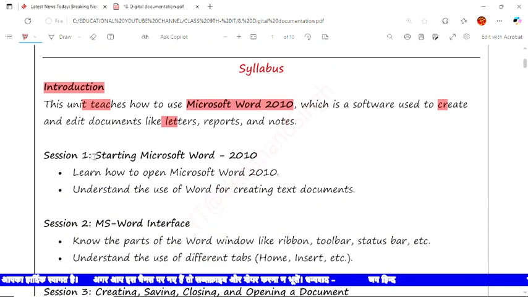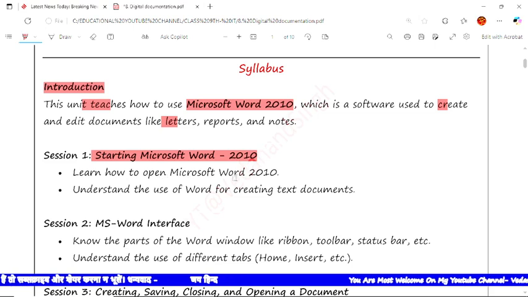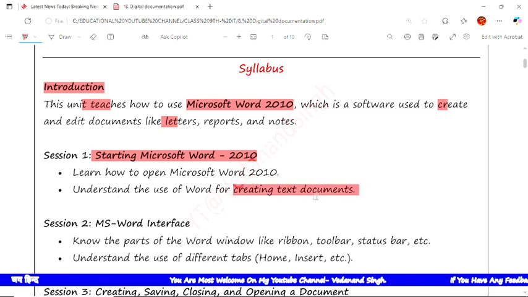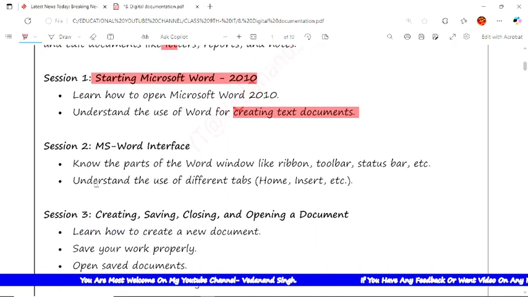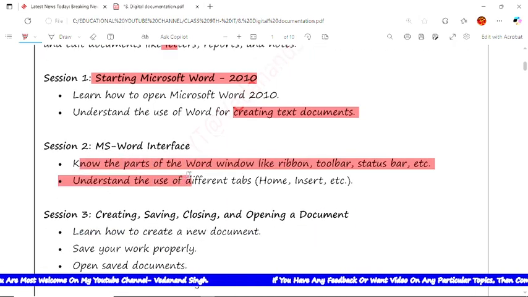Next is session 1, the starting of Microsoft Word 2010. Here we learn how to open Microsoft Word, understand the use of Word and create text documents. In session 2 we'll discuss the parts of the Word window, like the ribbon, toolbar, taskbar, status bar, etc. Next is understanding the use of different tabs like Home, Insert, etc.